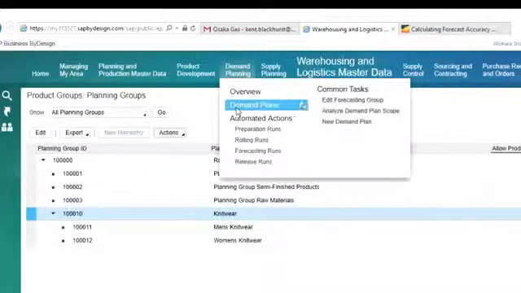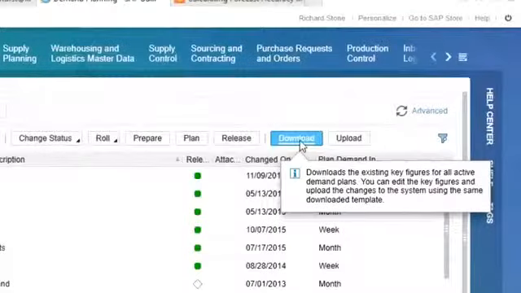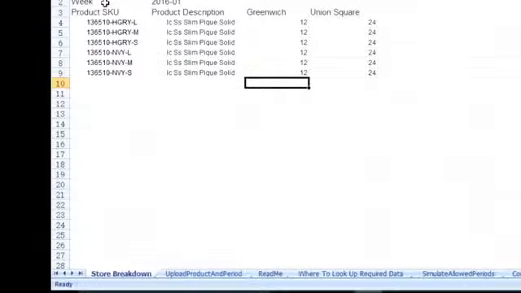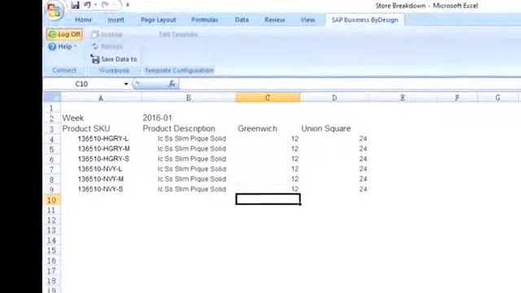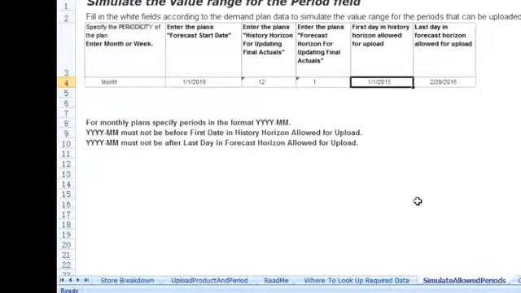I can go in here and look at the demand plans, and I'm going to look at garments. Now I can even go to my table and look at the spreadsheet by downloading this right into Excel. So let's say I want to look at the upcoming week, and I could look at the different product SKUs that we need to order and in the different store locations in Greenwich and also in Union Square. Now, I could also look up required data and it can give me a lot of good information so that I can make good simulations. I could also simulate the range for the period field as well.